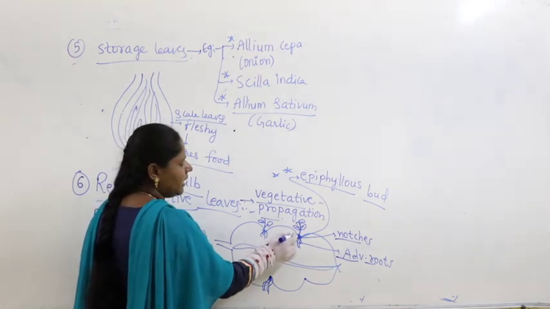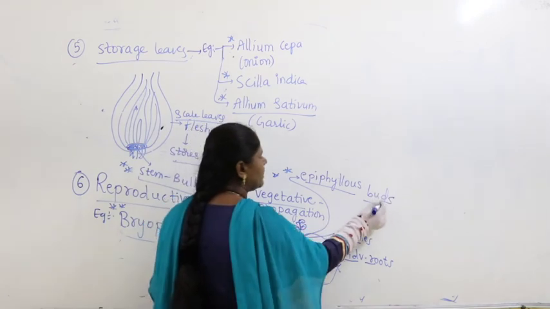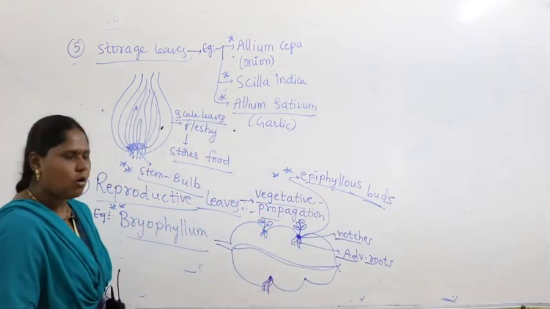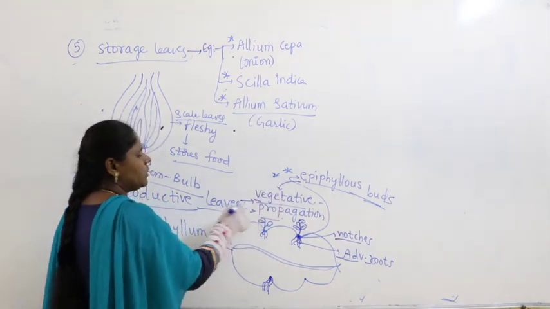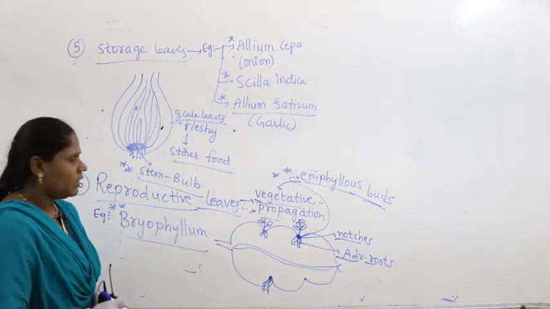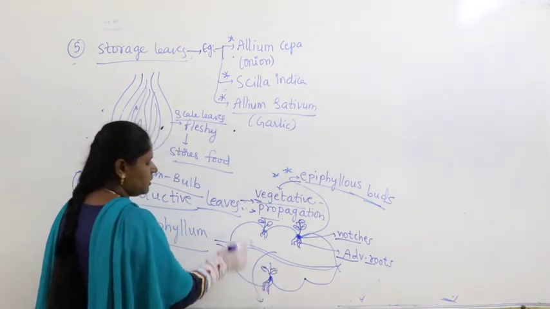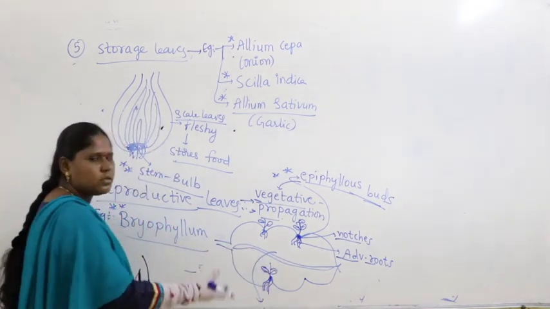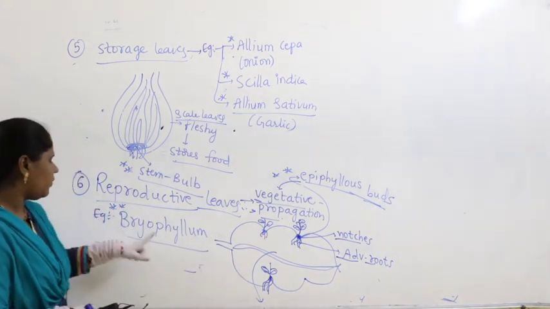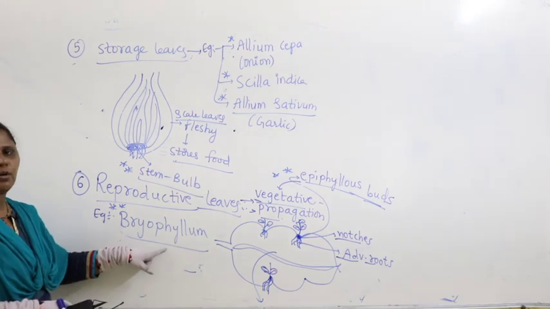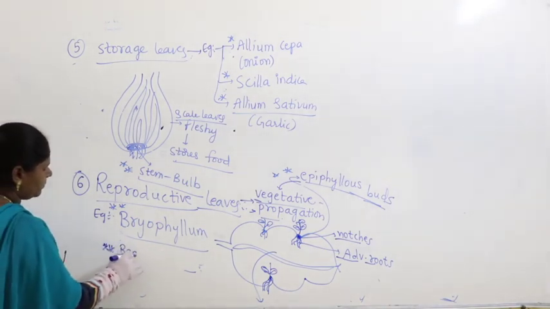The buds which lead to young plantlets are called epiphyllous buds. Epiphyllous buds help in vegetative propagation. Meaning, if you cut this particular part of the leaf and put it in the soil, it grows into a completely new plant. So, that you find in the case of bryophyllum.